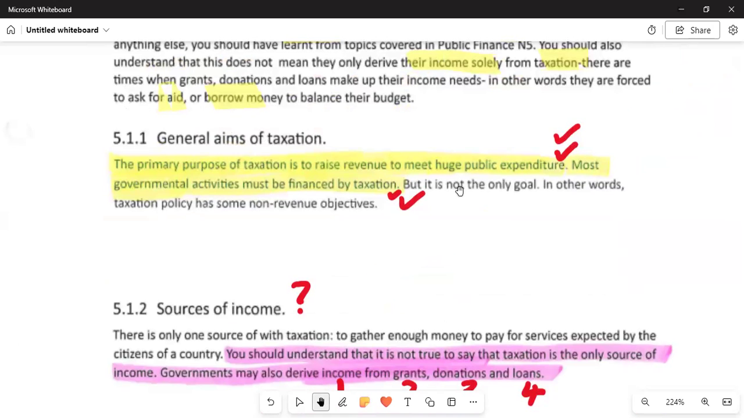So what we need to understand when we go to 5.1.1, they will say list the general aims, or what are the aims of taxation. The aim of taxation is to raise revenue. As far as we want roads, shelter, and schools to be built, as far as we want the good life, the government must provide in terms of expenditure. Most governmental activities must be financed by taxation. They must be financed by what? By taxes. A taxation policy has some non-revenue objectives. What is an objective? It is the goal that the government can reach.